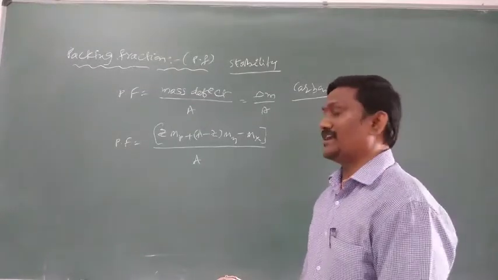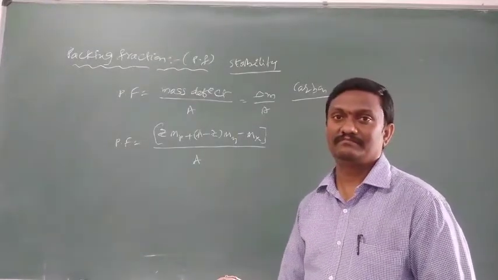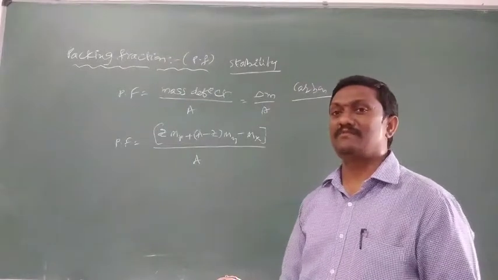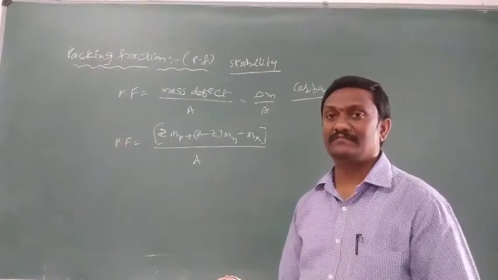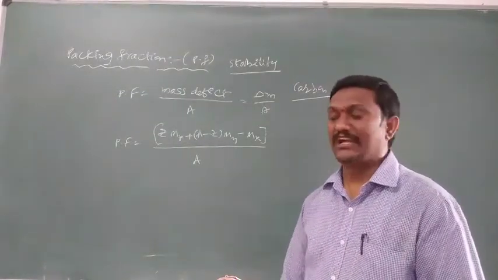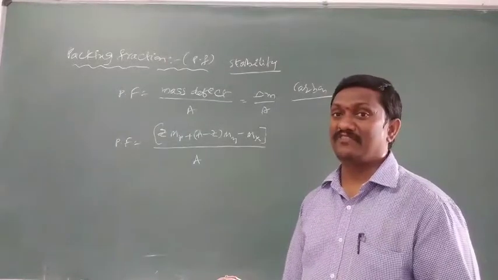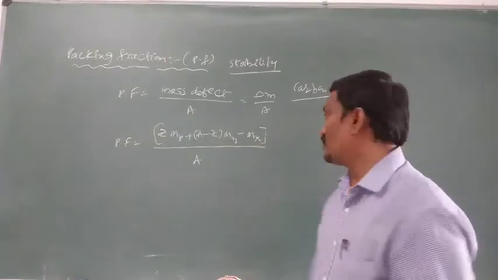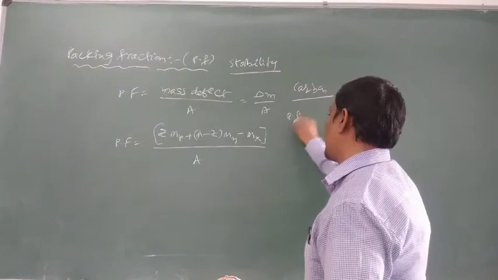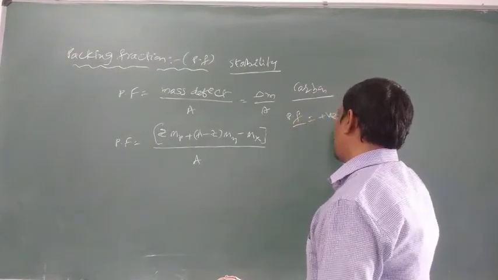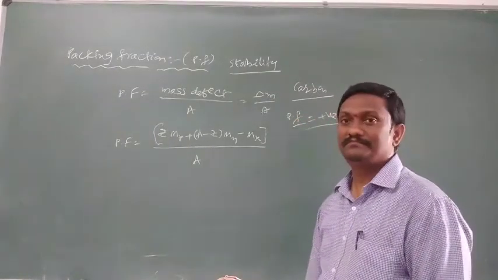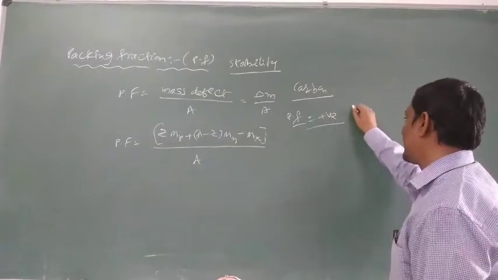So compare with the packing fraction of carbon. Some elements have a more positive packing fraction. The elements whose packing fraction is more than that of carbon have a positive packing fraction. If the packing fraction value is positive, then the stability of the nucleus is less.